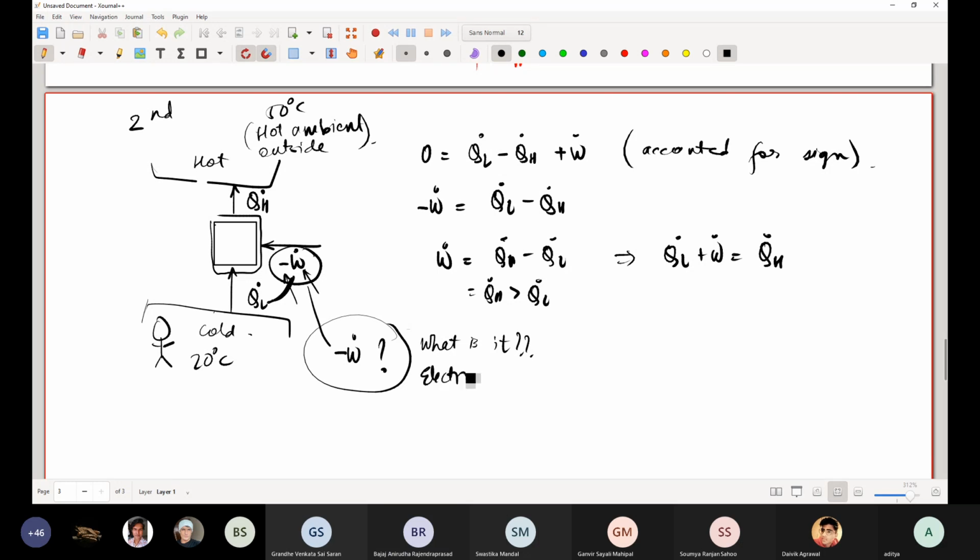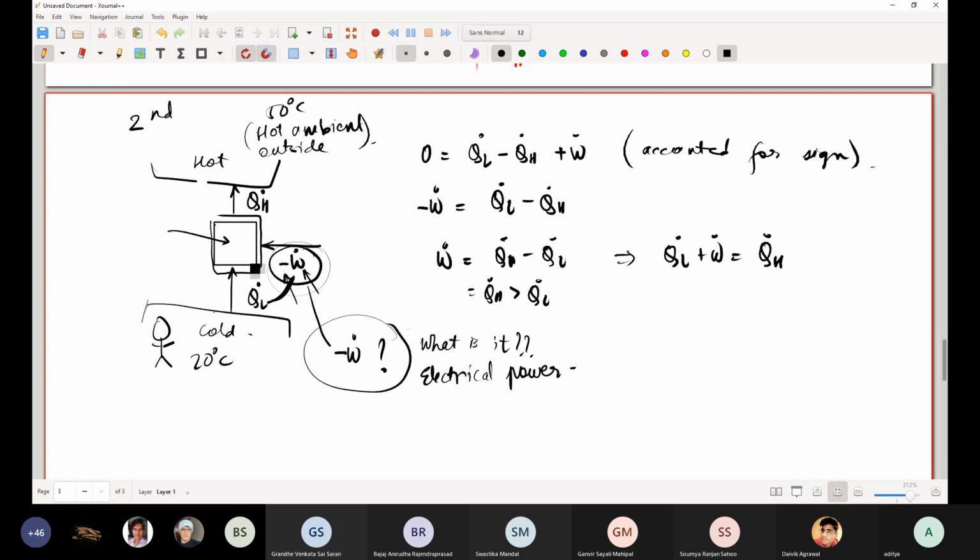You are basically supplying this work to the system in the form of electrical energy or electrical power. So the electrical power then rotates the compressor. It does all the things. Whatever is in the black box consumes power, it will consume this much amount of power. Now we know from experience that inside the black box we have a compressor. That compressor consumes power. Okay, so this is how it works.